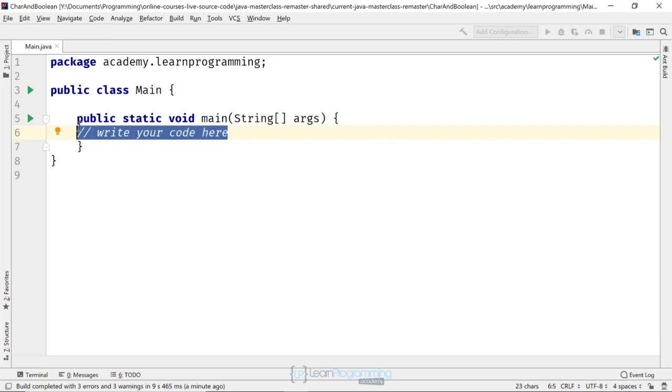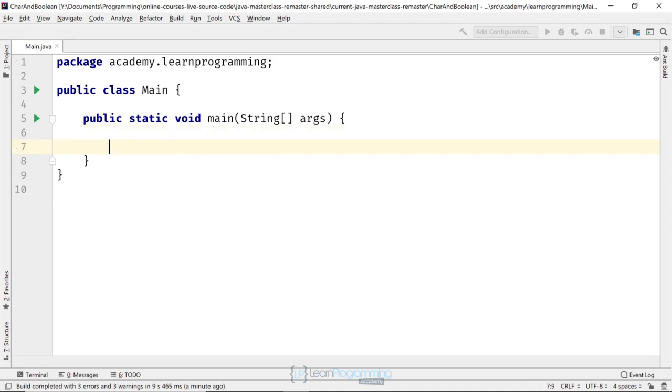So I'm going to start by deleting this comment, and I'm going to tab over, we'll press enter there, and you can see we've been indented by IntelliJ. And let's define our first char variable. So I'm going to type char, C-H-A-R, space, my char is equal to, then single quotes, and then a letter. I'm going to put the letter D there. That could be any character, letter or number, and other characters like an exclamation mark, a hash, an @ sign, and so on, and a semicolon to complete the line.